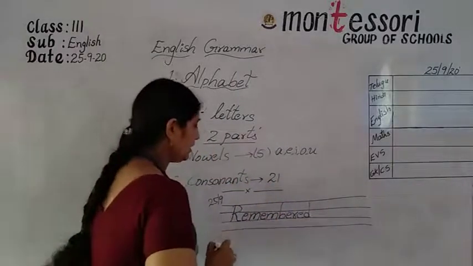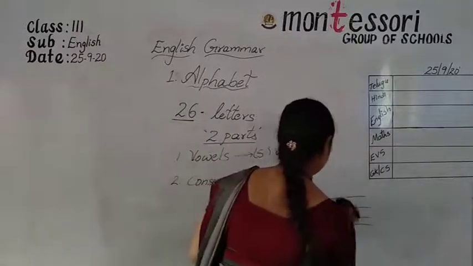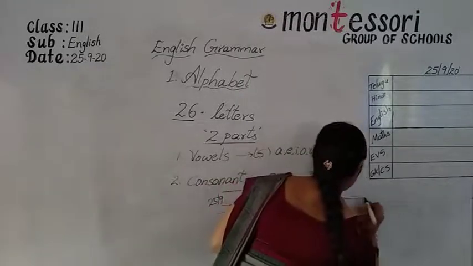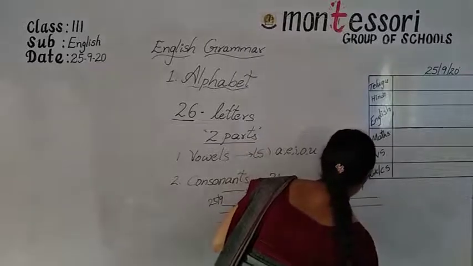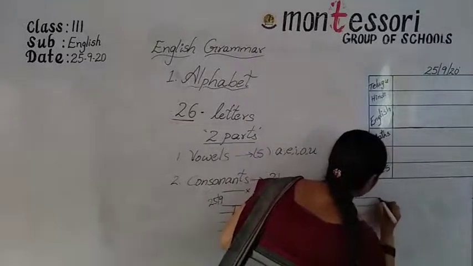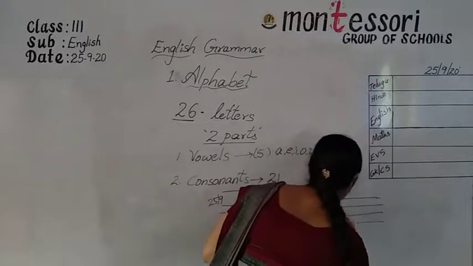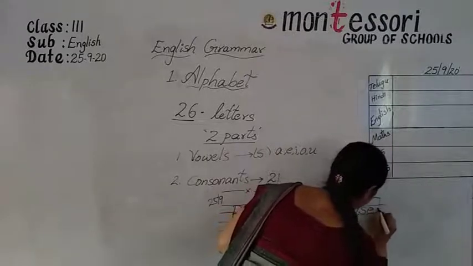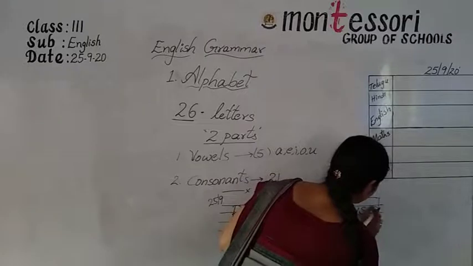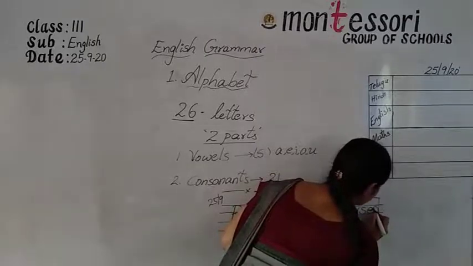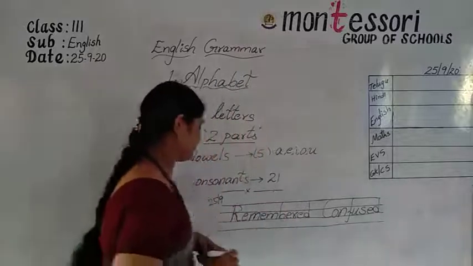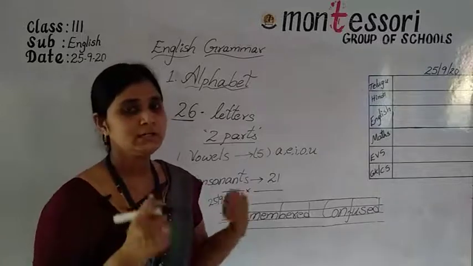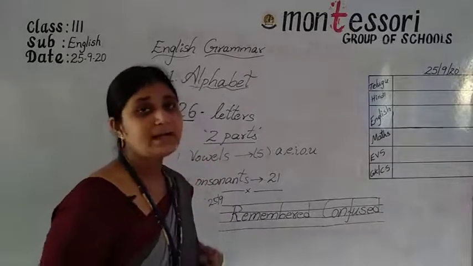First word is remembered. Give a gap between each word, my dears. First word is remembered and the second word is confused. Note down in your small copy and write the full page. Take a picture, send it to your concerned class teacher.